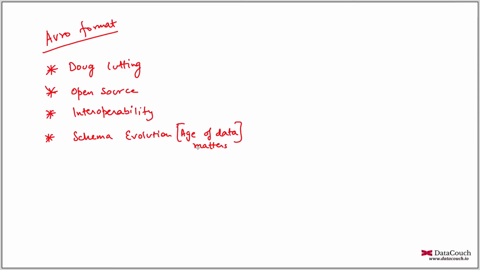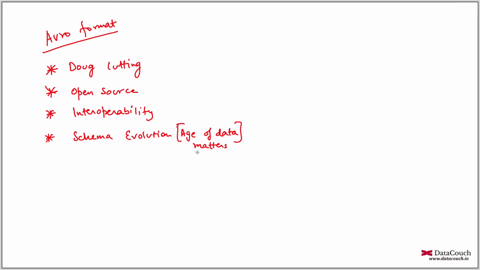That was a problem with Java. In Java, if you have a POJO, plain old Java object, or a class, and through that class you are writing some data on disk, and later on you make some changes in the class and try to read the old data with the newer version of the class, with more attributes or modified attributes, then it will give an error, the serial version ID exception. You might have faced this issue if you are coming from the Java world. So Avro is overcoming that problem of Java.